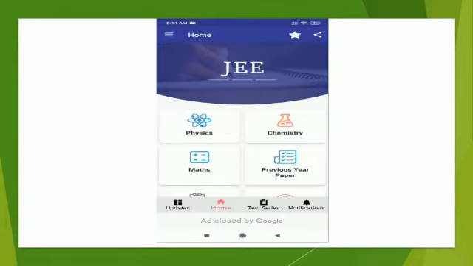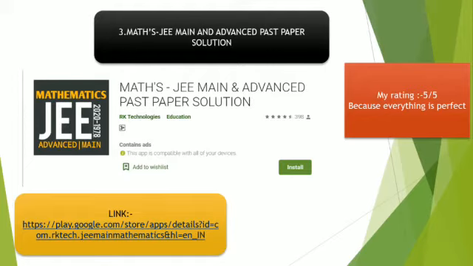We move on to the third, which is the Maths JEE Main Advanced Past Year Paper Solution app. They have chapter wise paper solutions, which are very important, and it is a must have. Again, I'm giving the link. This is just a preview so that you'll get a reference. My rating is 5 out of 5 because everything is perfect about this app. The user interface and everything is perfect.